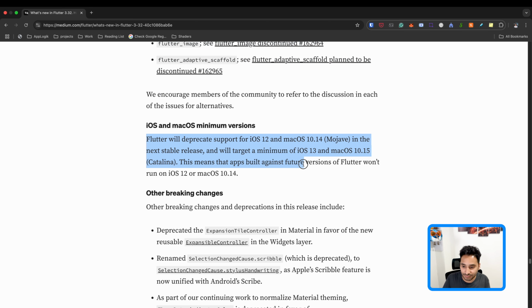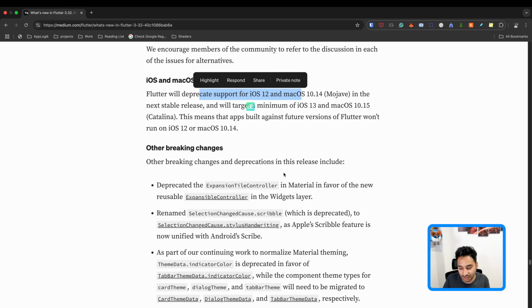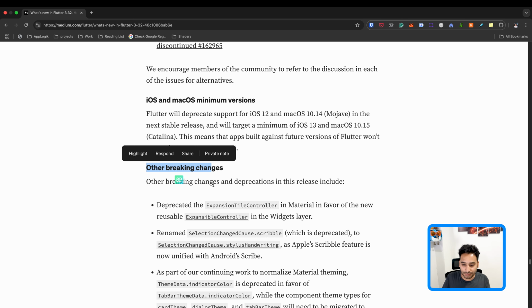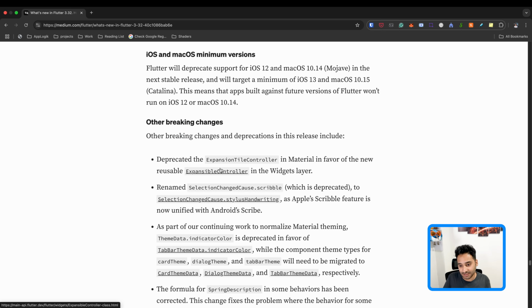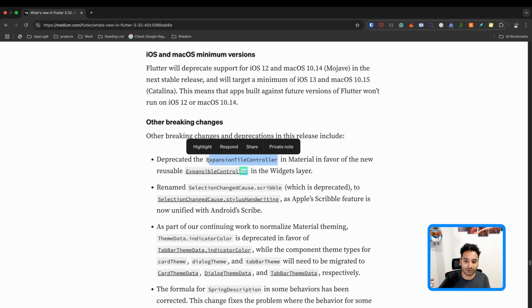And here we have some new requirements for the macOS and iOS minimum version. And here we have some breaking changes. For example, ExpansionTileController has been deprecated and you can use ExpansibleController. I think it is because they want to introduce the raw implementation of the widgets.